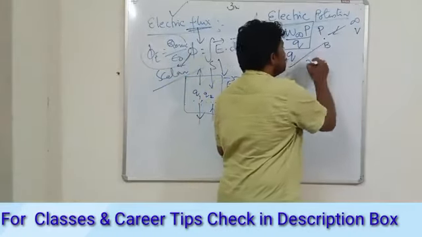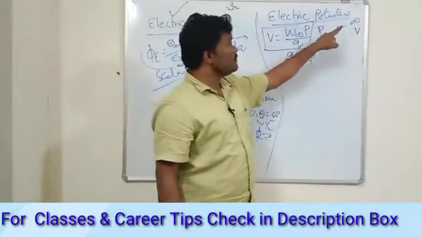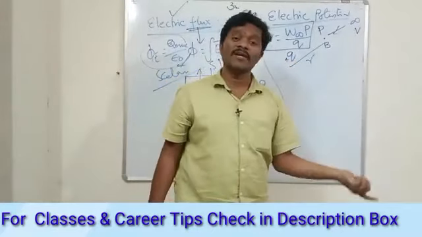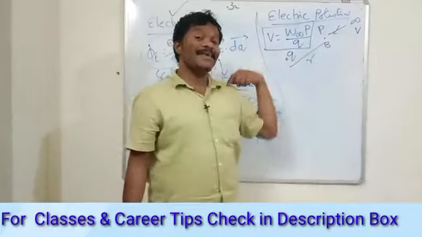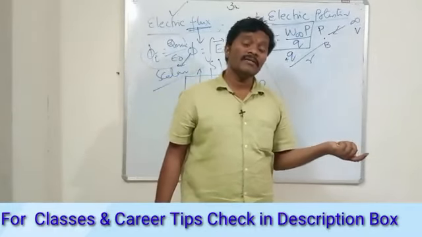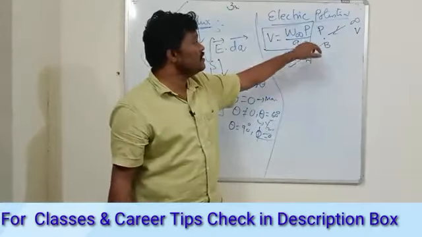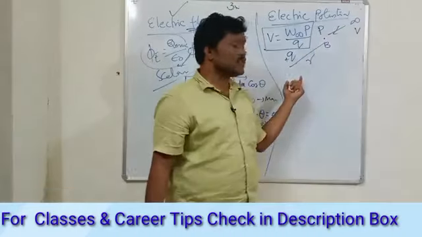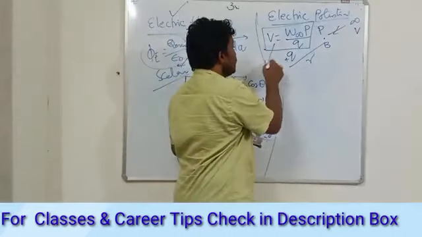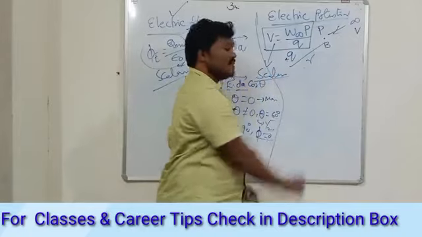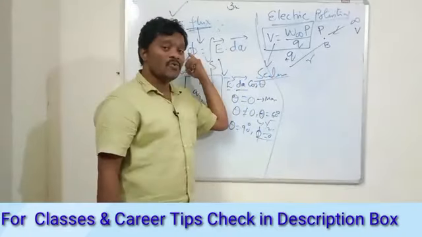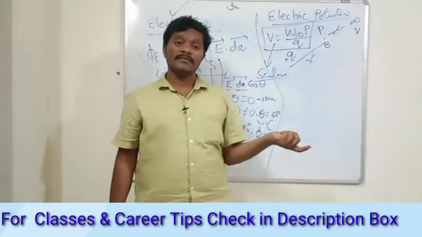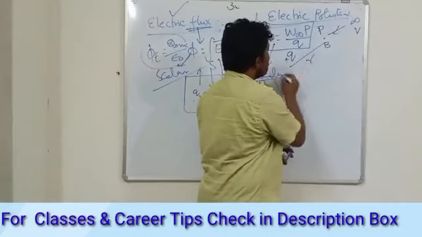This may have some distance. So you need to find the electric potential for a point charge, or you can find the potential for a system of charges. Now, is potential a scalar or a vector? Potential is a scalar, because it is the amount of work done to bring the charge from there to here. Electric potential is a scalar quantity, flux is a scalar quantity, field is a vector quantity, and charge is a scalar quantity, right?